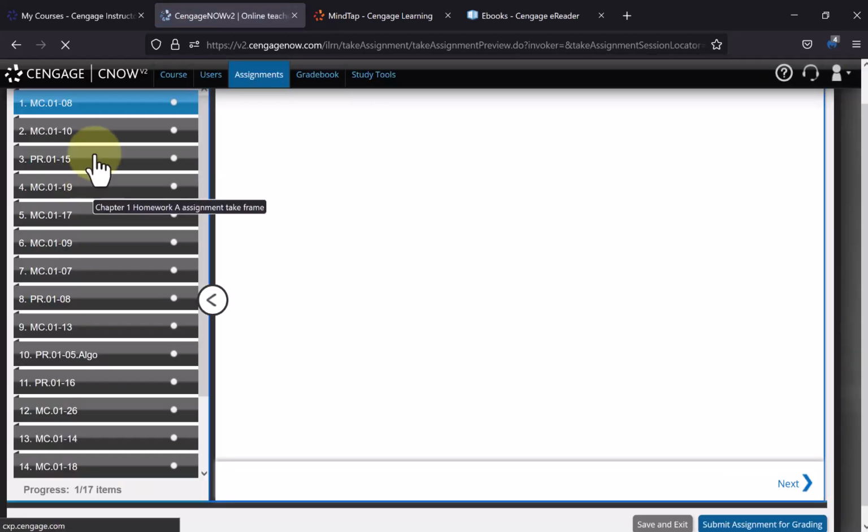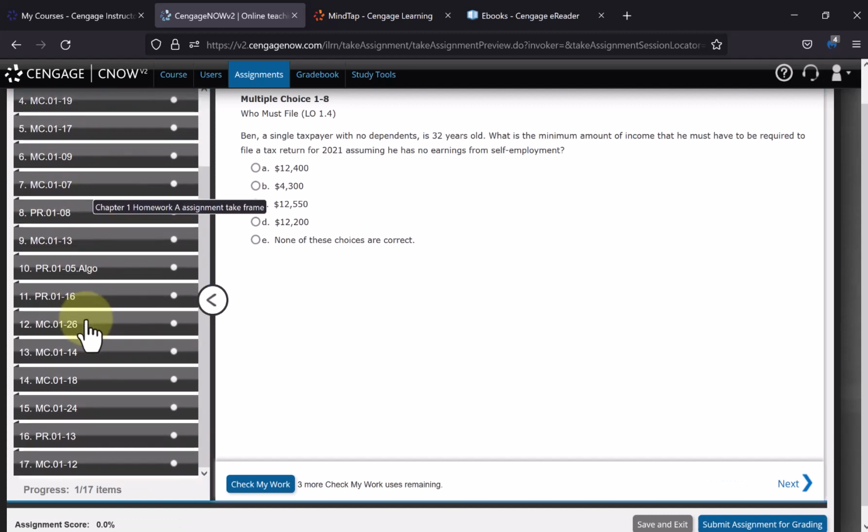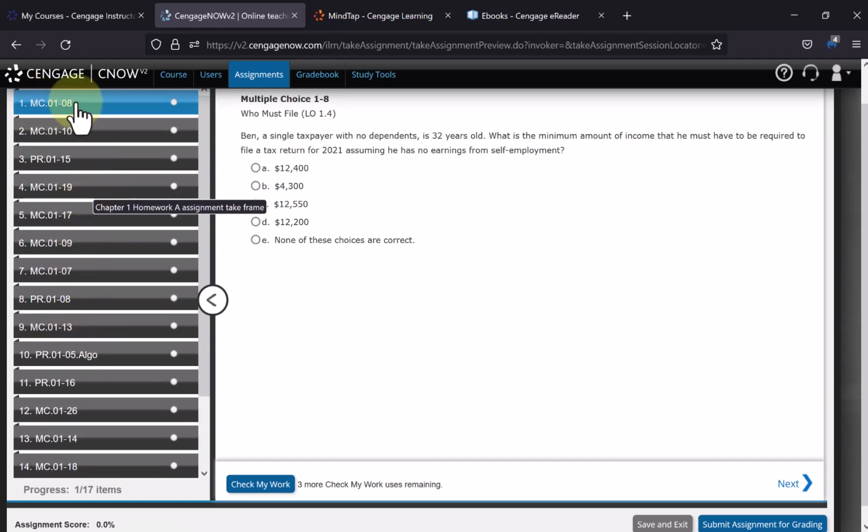Really, the whole list of questions are here in the left-hand margin. And I'm clicking on this multiple choice 1-8. So let me try it out here. So Ben, a single taxpayer with no dependents, will learn that single is a filing status and dependents will help the taxpayer reduce their taxes.